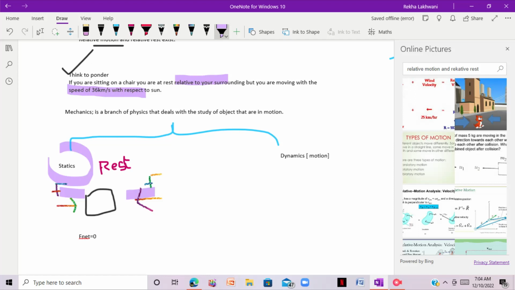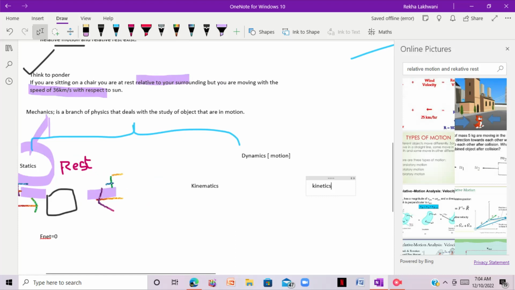So if we apply force on a body, what will be the consequences? What are the causes of motion? Here a motion is happening, right? Motion will take place, the car will move obviously.